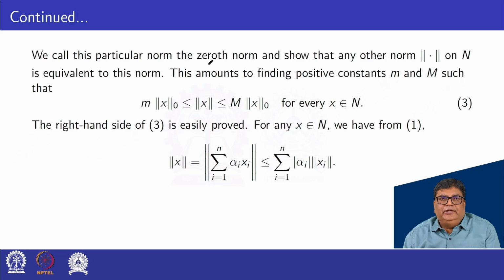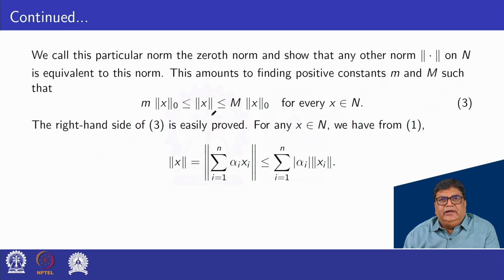We call this particular norm the zeroth norm, and any other norm on N is equivalent to this norm. This amounts to finding positive constants small m and capital M such that m norm x0 less or equal to norm x less or equal to M norm x0 for every x belonging to N.